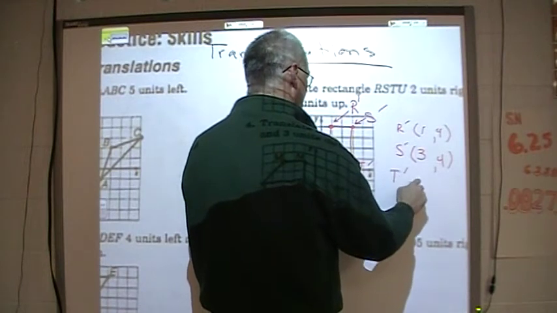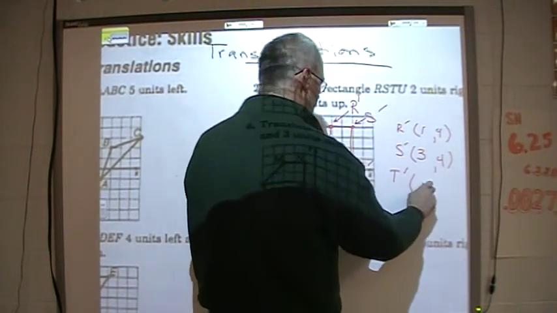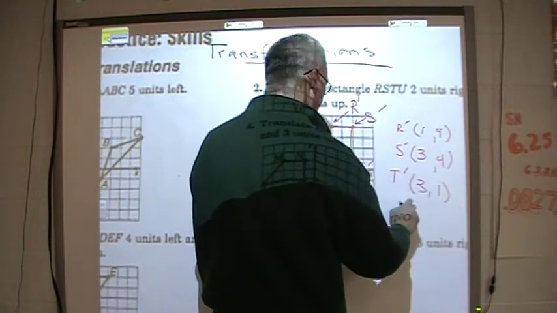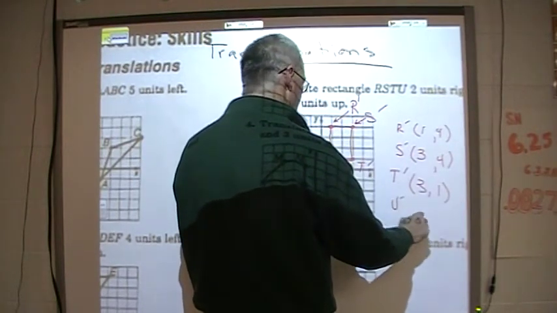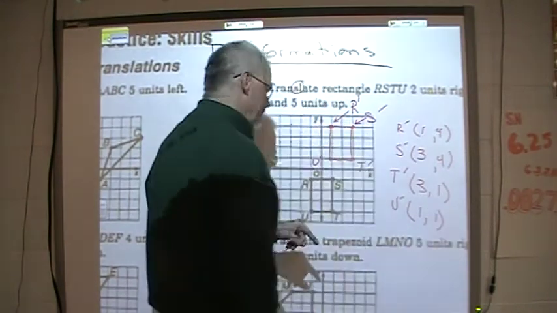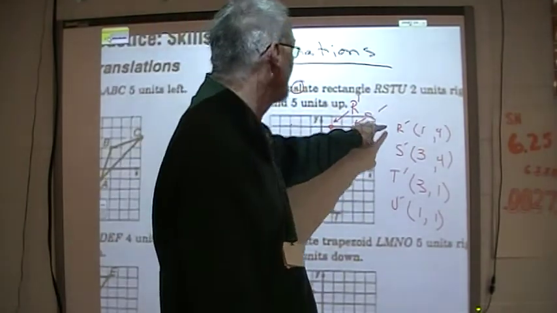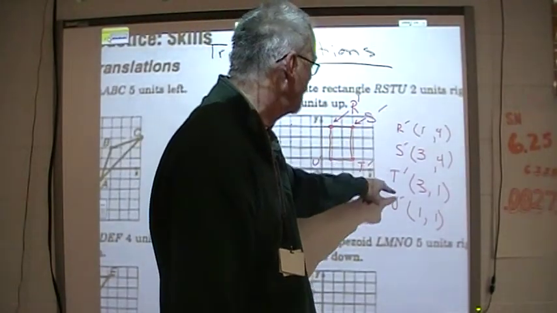T prime is 3, 1. And U prime is 1, 1. That's a good habit to know how to use. So those are the coordinates of my new rectangle, R prime S prime T prime U prime.